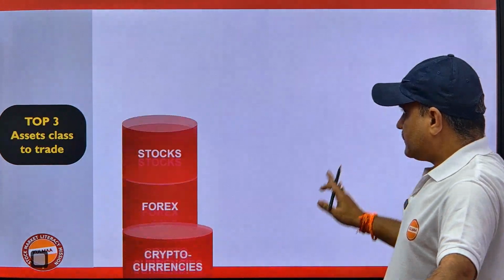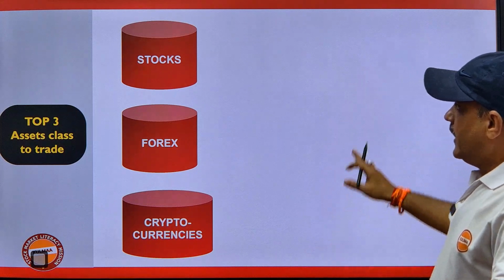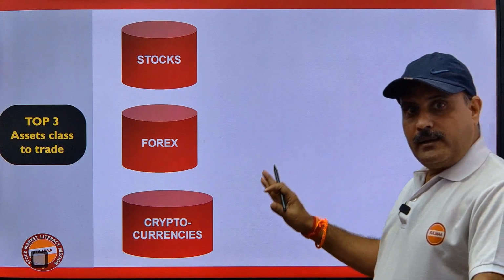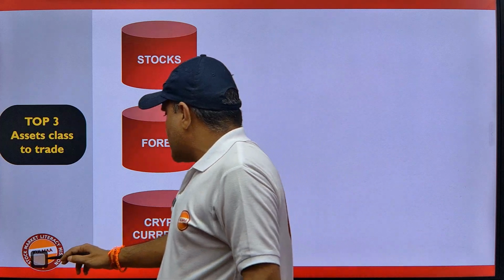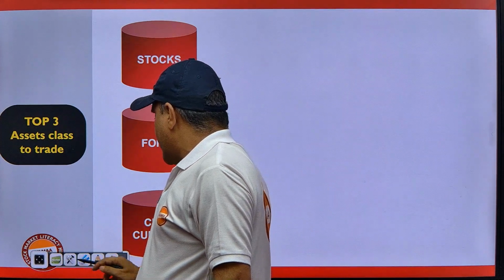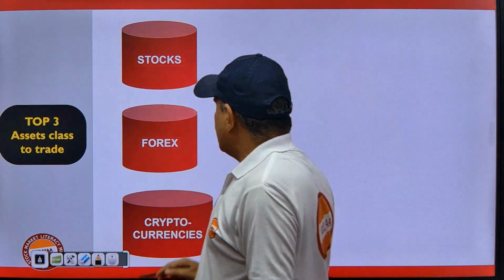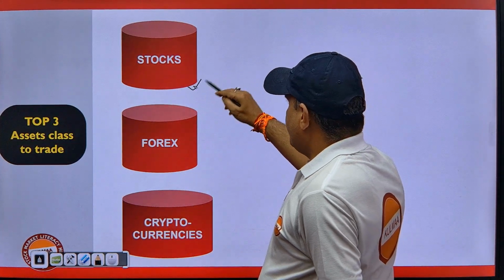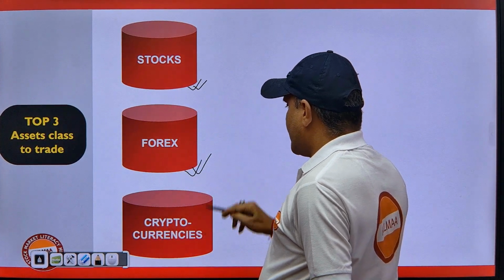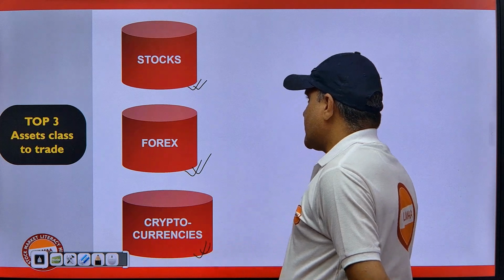Before that, we should understand how many asset classes we can trade or invest in. For example, taking the top 3 asset classes: stock is one asset class, forex is the other, and crypto is the next.